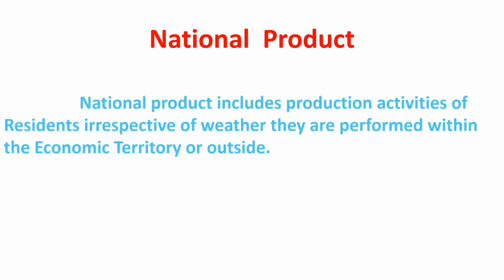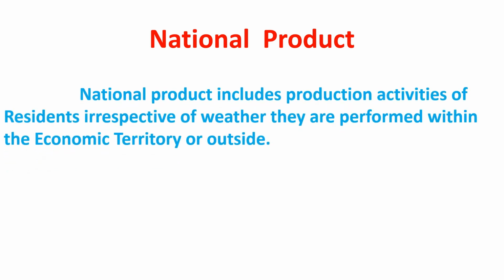National product. National product includes production activities of residents irrespective of whether they are performed within the economic territory or outside. The money value of national product is termed as national income. Suppose someone is producing biscuits. Now the question is, who is producing?